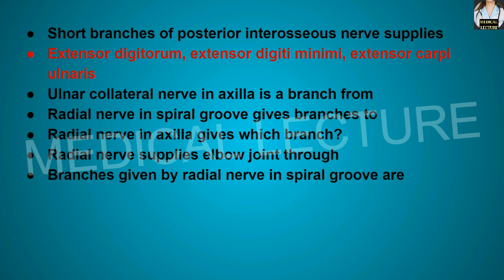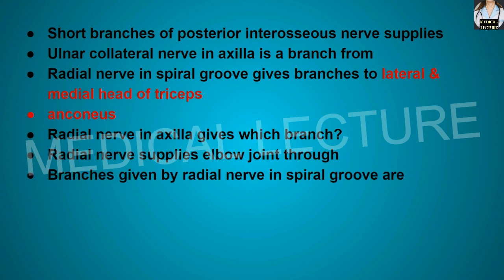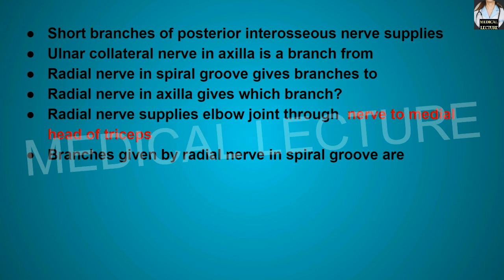Ulnar collateral nerve in the axilla is a branch from the radial nerve. Radial nerve in the spiral groove gives branches to the lateral and the medial head of the triceps and the anconeus muscle. Radial nerve in the axilla gives which branches? In the axilla it gives the posterior cutaneous nerve of arm and branches to the long and the medial head of the triceps. The radial nerve supplies the elbow joint through which branch? Through the nerve to the medial head of triceps.